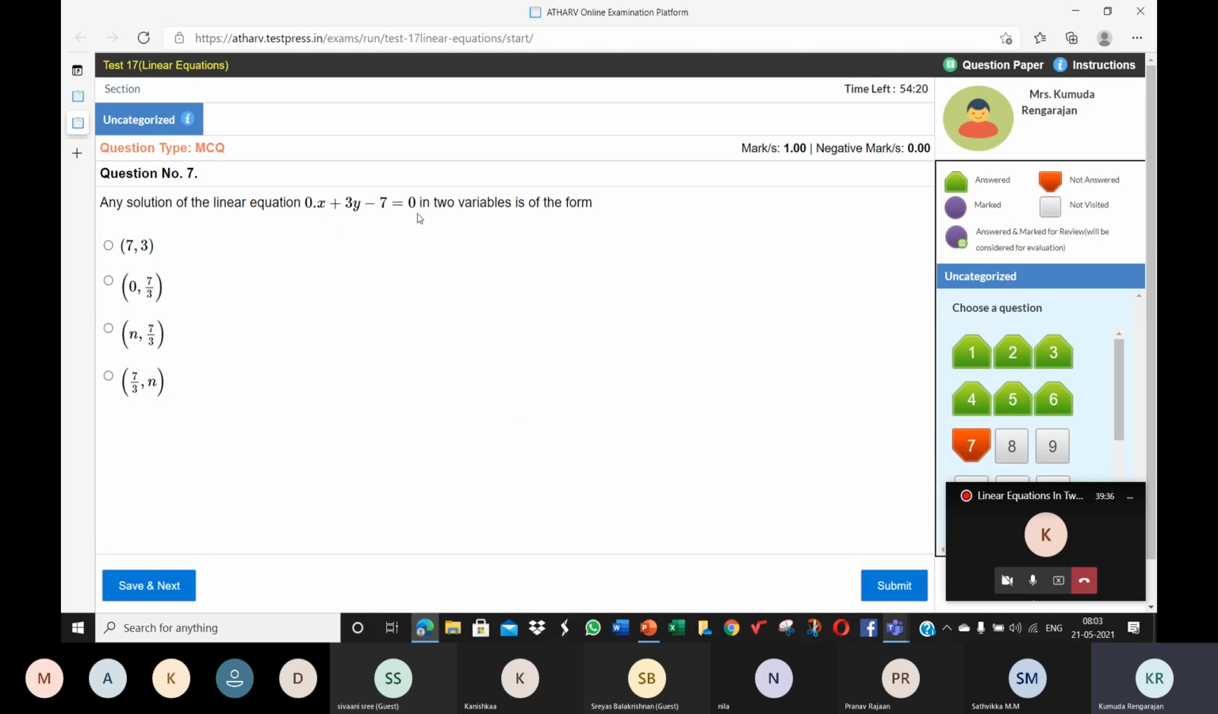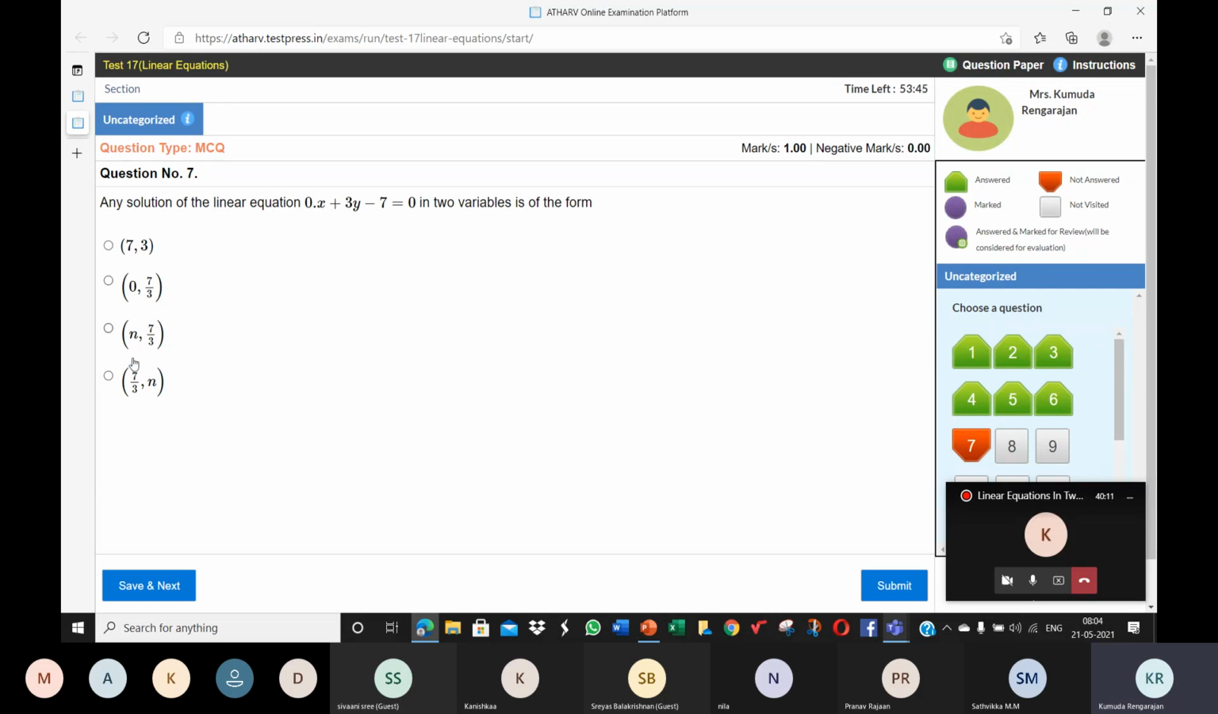Please take up this equation and understand. When you make the xy table, y is equal to 7 by 3 because 0x is 0. So just leave that. 3y is equal to 7, y is equal to 7 by 3. So when you make the xy table, against y you will say 7 by 3 everywhere. What are the values for x? Anything. 0, minus 1, 1, any value. Whatever value of x, y will always be 7 by 3.